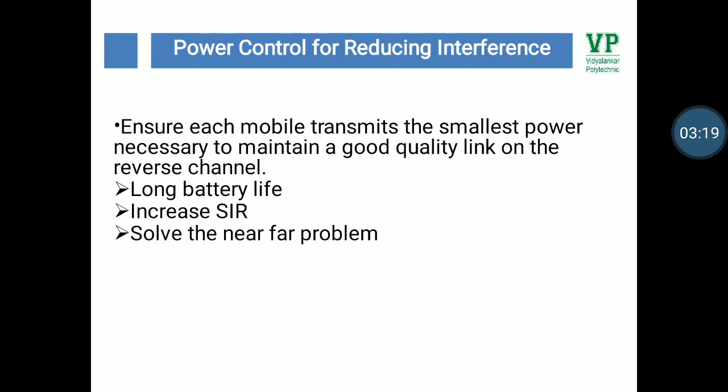Now let us understand power control for reducing interference. Ensure each mobile transmits the smallest power necessary to maintain a good quality link on the reverse channel. This gives long battery life, increases the signal to interference ratio, and it also solves the near-far problem.